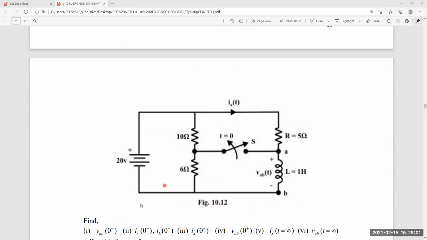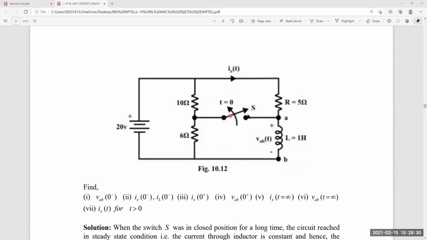What is the position of the switch at t equals minus infinity? Short circuit. At t equals 0 minus, the switch is in short circuit.